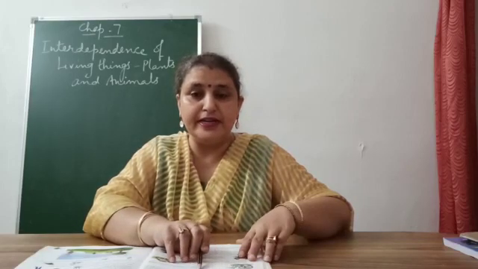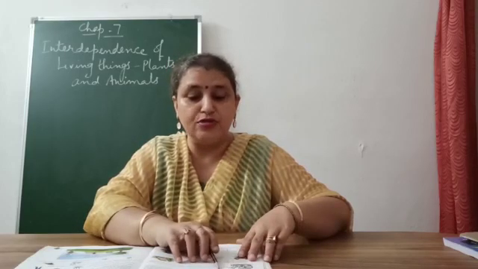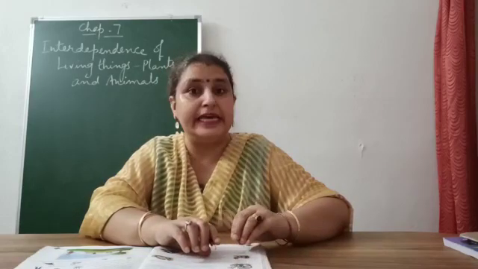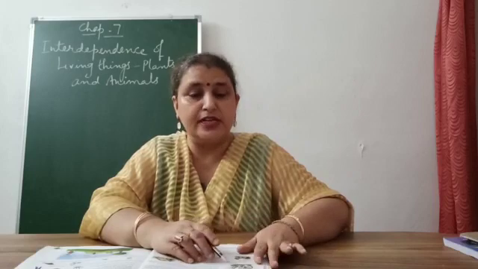Consumers can further be divided into types based on their food. They are herbivores, carnivores, omnivores and scavengers. So consumers are divided into different categories depending on the kind of food they eat. Some animals are non-vegetarians, which means they eat meat. Some animals only eat plants and grasses. That is how they are categorized into four types: herbivores, carnivores, omnivores and scavengers.